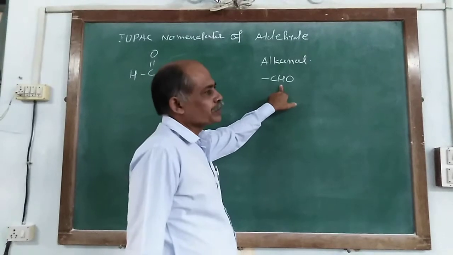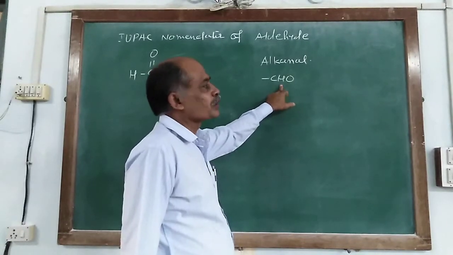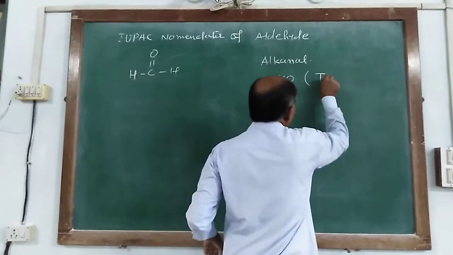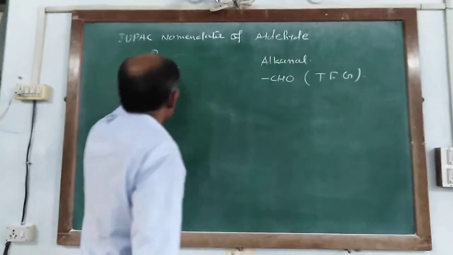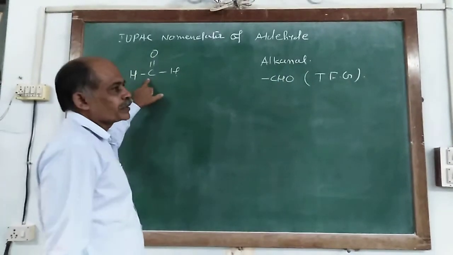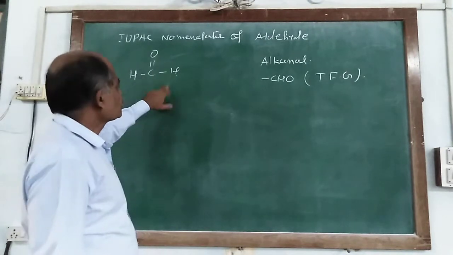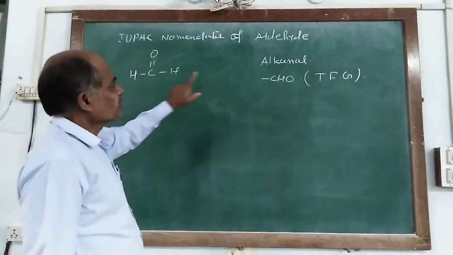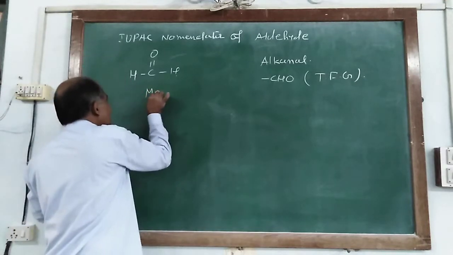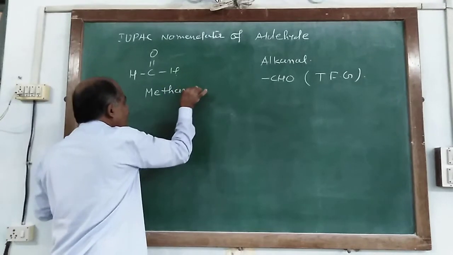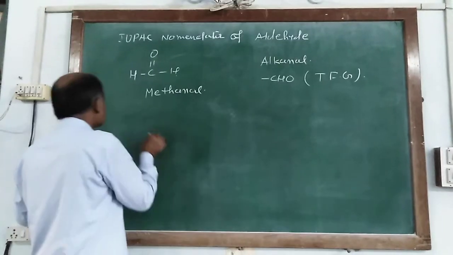So CHO has one carbon atom. So from methane, the e is replaced by al, so it is known as methanal.